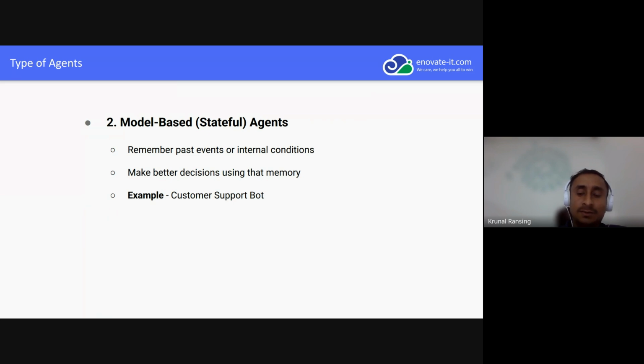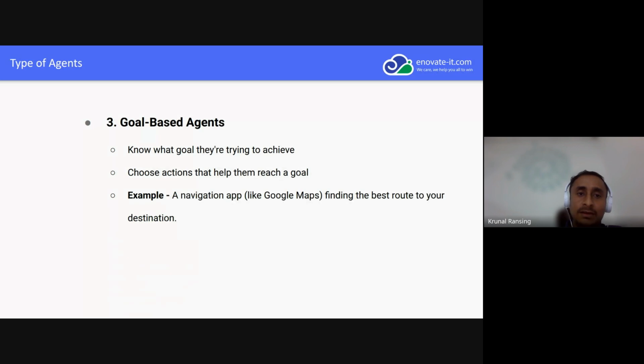Third one is the goal-based agent. Goal-based agents have more planning or decision-making. They are given some task, they have to achieve it, so they have to choose the action that helps them reach the goal.